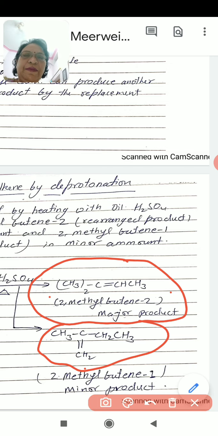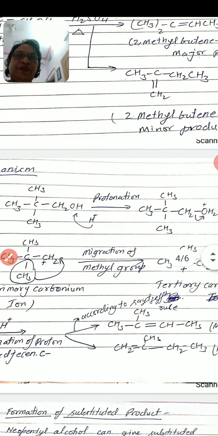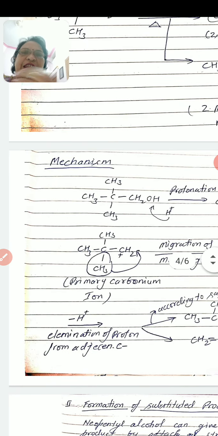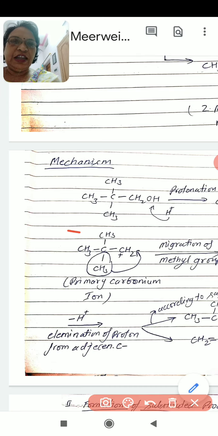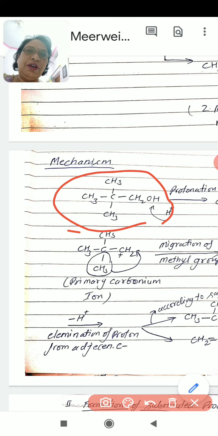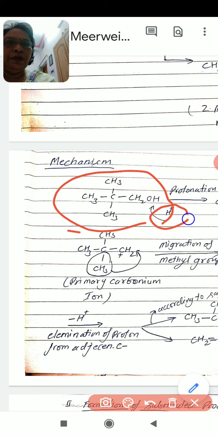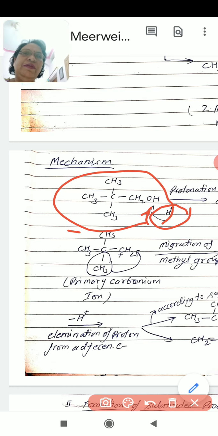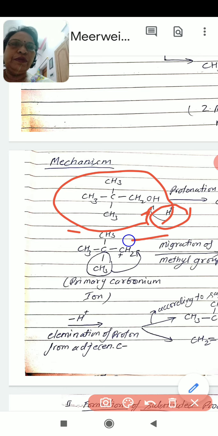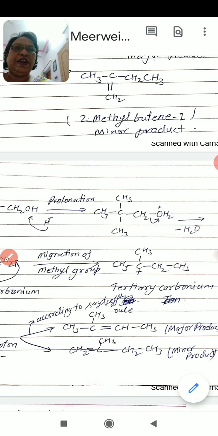Now we will see the mechanism, how it occurs. Here is the mechanism. This is neopentyl alcohol. On heating with acid, a proton attaches to this oxygen and produces this hydronium ion.